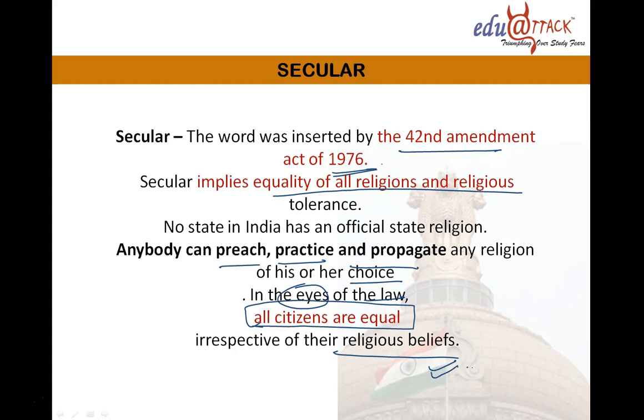This word secular gives power to the people of India to practice any religion, whatever belief they have, and nobody will interfere in their religions until and unless it is unlawful, and all citizens are equal in the eyes of law. Now we have seen sovereign, socialist, secular. Now what is democratic?